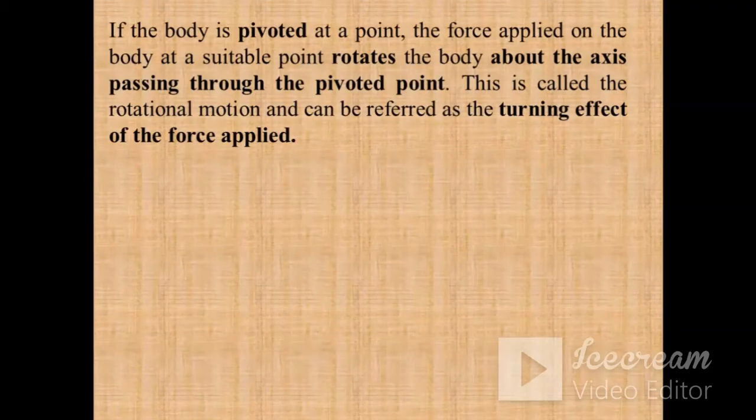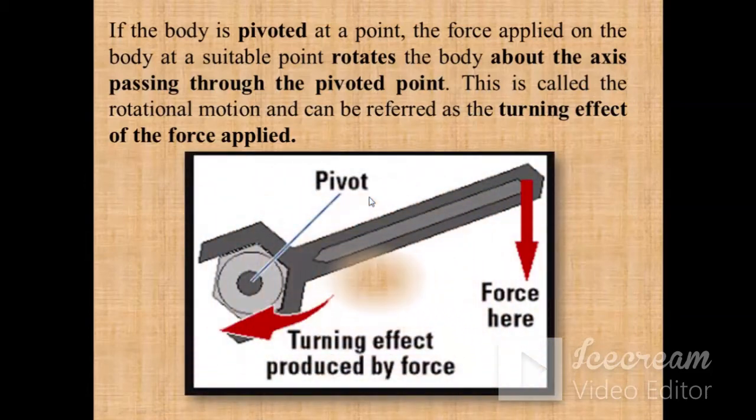Now suppose a body is pivoted at a point, and you apply the force at a suitable point. In that case, the body starts to rotate about the axis passing through the pivoted point. This rotational motion can be referred to as the turning effect of the force. For example, a spanner is used to unbolt this.